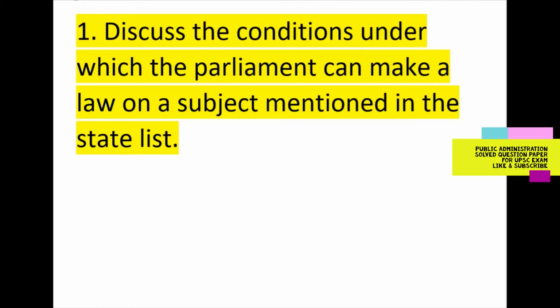Point 4 is Article 253, which empowers the Parliament to make any law for the whole or any part of the territory of India for implementing international treaties and agreements. Point 5 is under Article 356. During President's Rule, the state government is dismissed, the state legislature is either suspended or dissolved, and the legislative power of the state legislature is entrusted to the Parliament by the President.